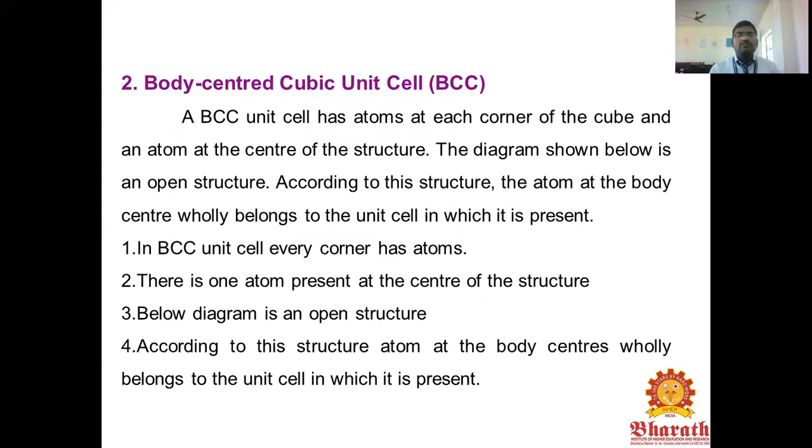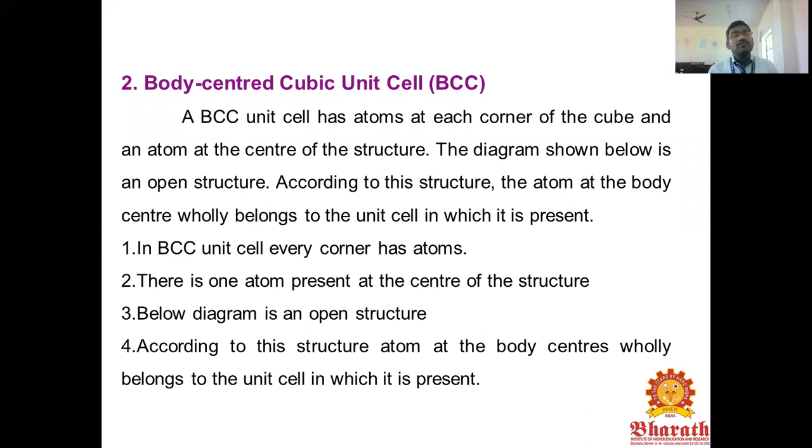Next one is the body centered cubic cell, the BCC. The BCC unit cell has atoms at each corner of the cube and an atom at the center of the structure. The diagram shown below is an open structure. According to this structure, the atom at the body center belongs only to the unit cell in which it is present. In the BCC unit cell, every corner has atoms. Therefore, one atom is present at the center of the structure.